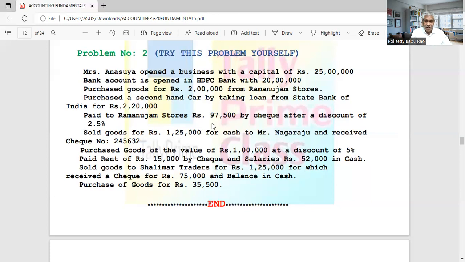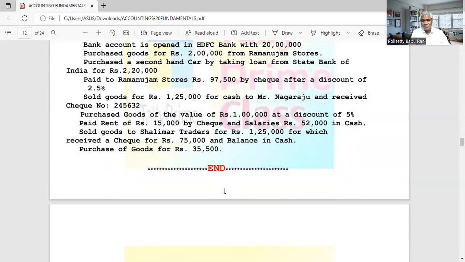So check means bank account, HDFC Bank. HDFC Bank account debit 75,000, cash account debit 50,000, sales account credit 1,25,000. That's all. The other one is purchase of goods for 35,000. It is nothing but cash purchase. Purchase account debit, cash account credit 35,000.